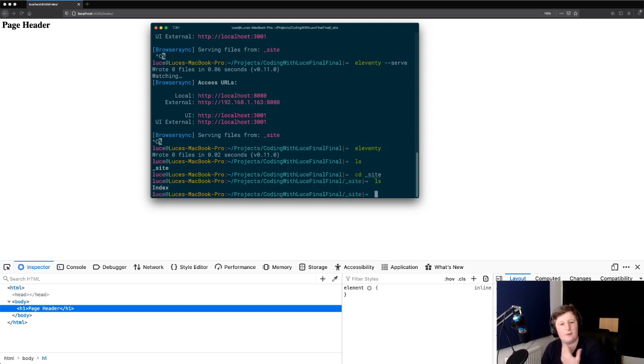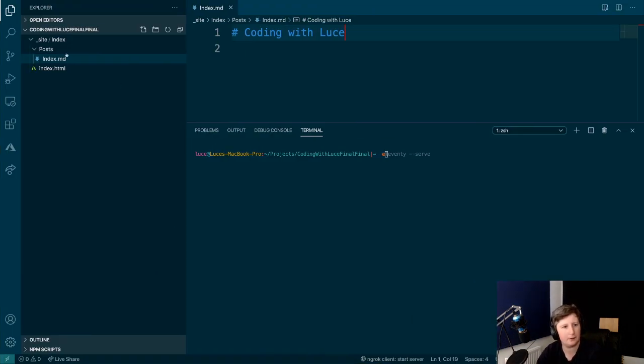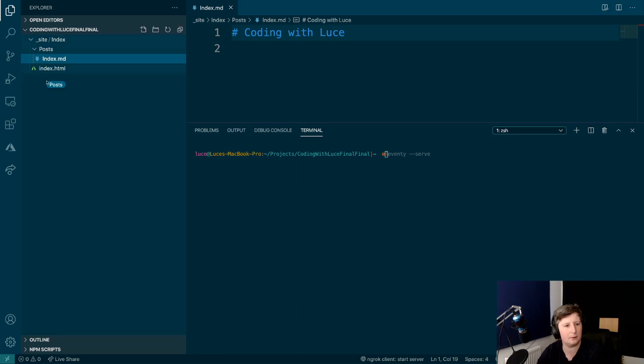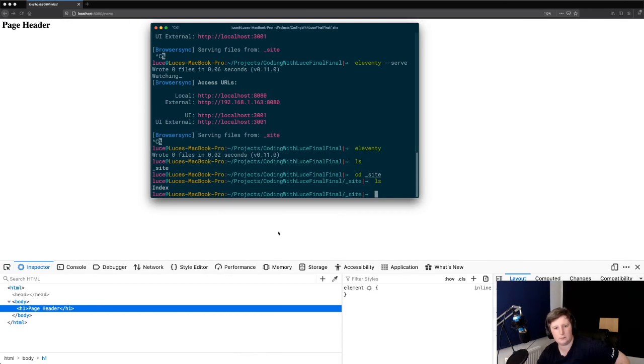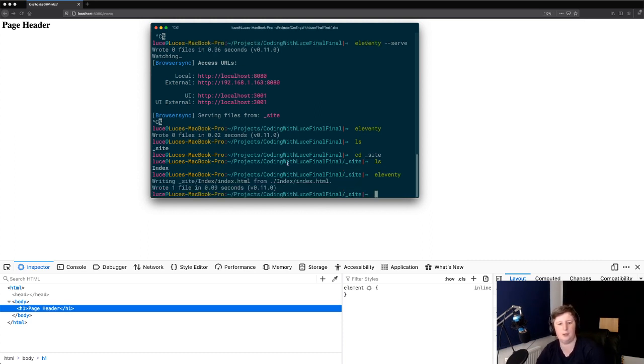Yeah, see, this is what I never understand, is that we've just moved everything. Oh, that's why I need to do that. There we go. I was in the wrong level. I should have known. So what was essentially happening there was that it wasn't making any changes because I'd accidentally made posts inside of site index. So now, if we have a look at the terminal, and do that again, there we go, writing one site.